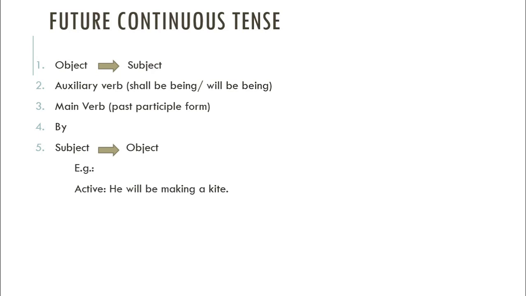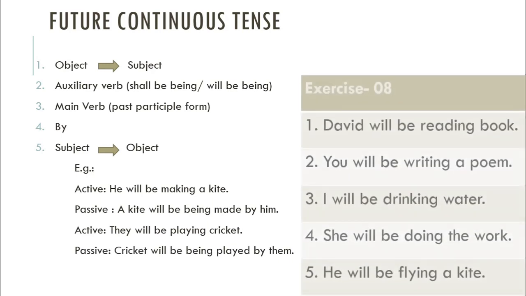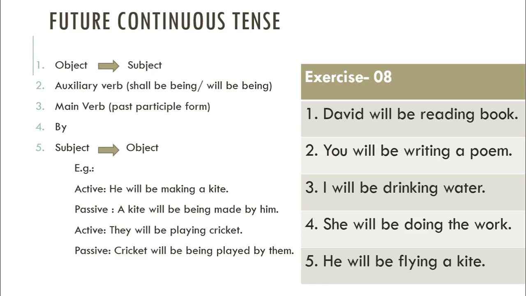He will be making a kite. So, he is the subject here, will be auxiliary verb, making main verb, a kite object. So, a kite will be the subject. And for will be being, we have to write down shall be being or will be being. So, we have to write down will be being. A kite will be being past participle form of verb made by him. They will be playing cricket. Cricket will be being played by them. Exercise 8. Solve it.